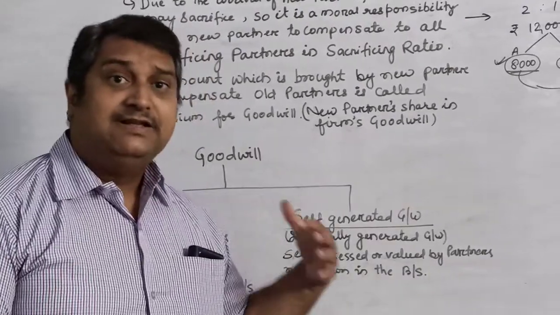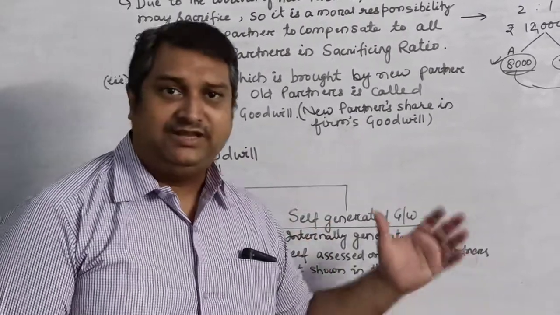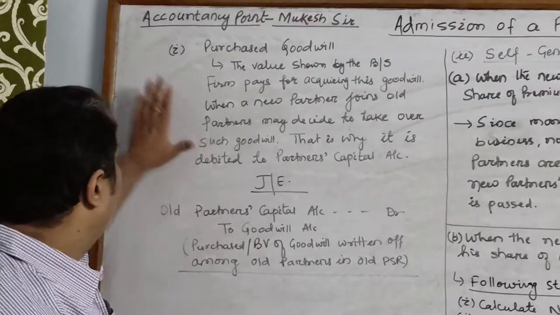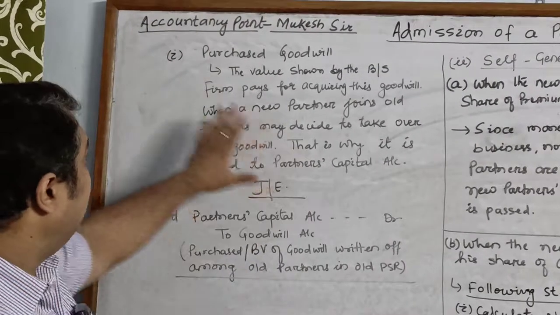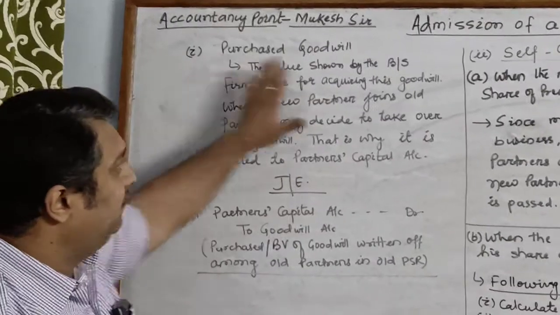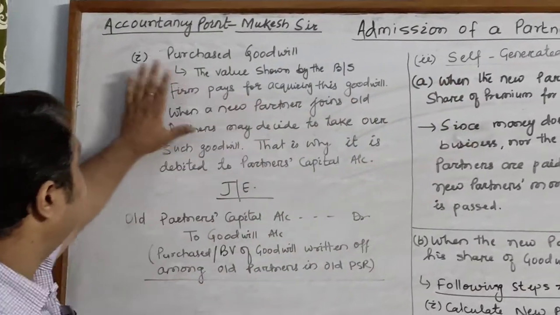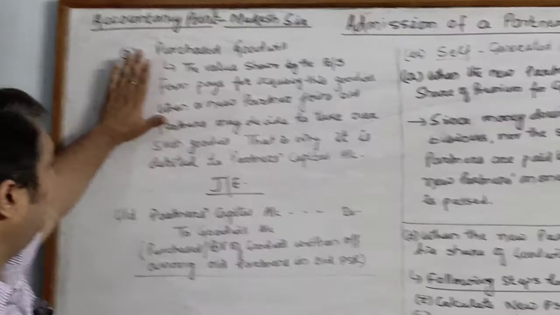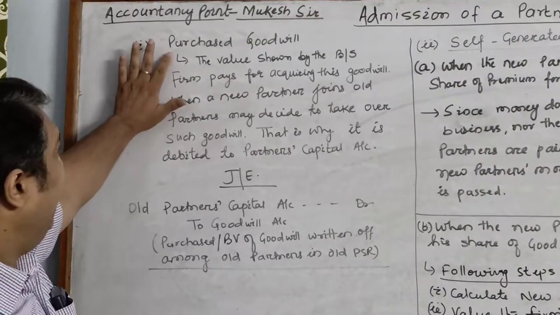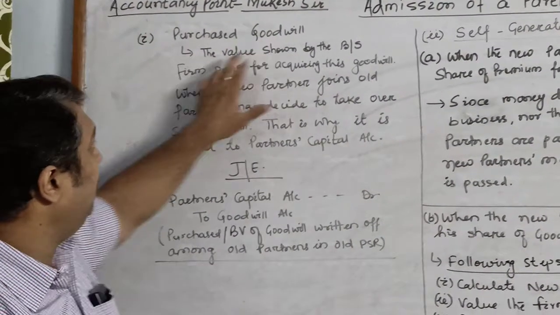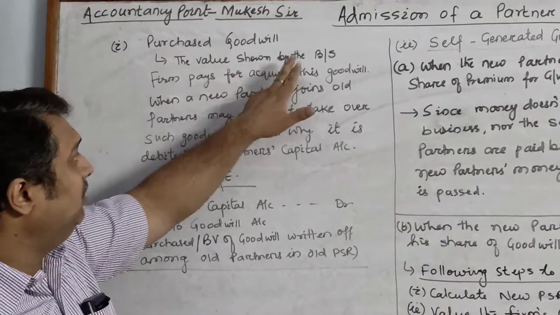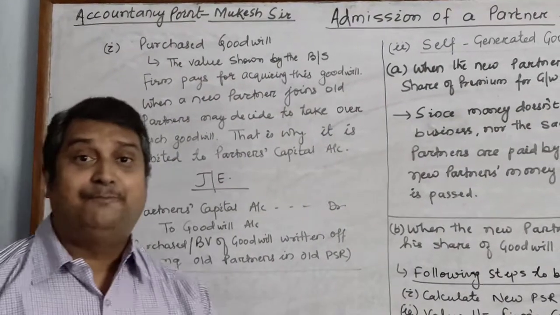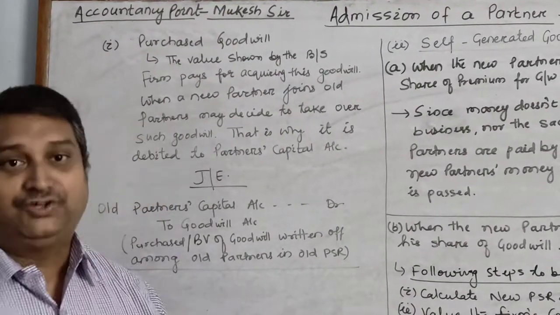Now we will see the accounting treatment of these types of goodwill. As we discussed, there are two types of goodwill, purchased goodwill and self-generated goodwill. So let us see the accounting treatment first of all for the purchased goodwill. As you all know, the purchased goodwill is the value shown in the balance sheet, that is, the book value of the purchased goodwill.